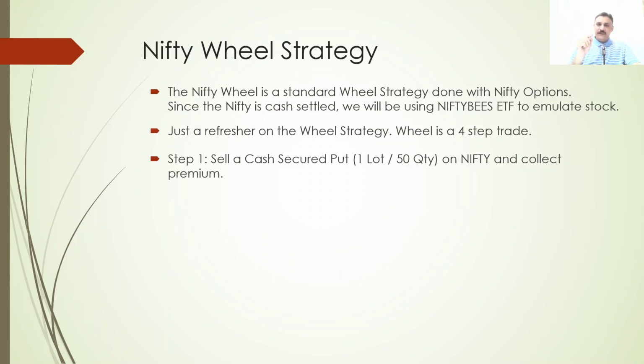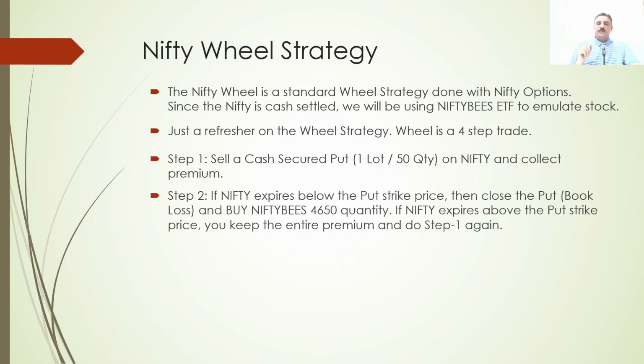Cash secured put means you need to keep cash to take delivery. Against it you are selling a lower put. Lower put means currently if the Nifty value is at 17,400, you can sell 17,300, 200, 100, 17,000. Those low levels of puts you can sell. Those are called out of the money puts. Means to take delivery of that much quantity of Nifty, which is 8,60,000 rupees, you are keeping enough cash to take delivery. What will you take delivery of? You will take Nifty Bees delivery.